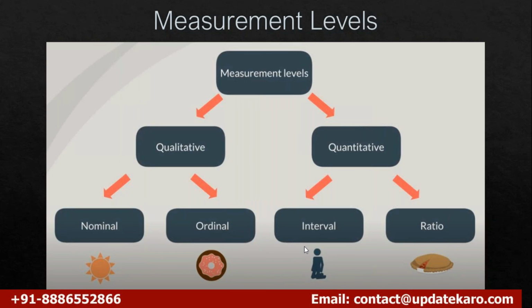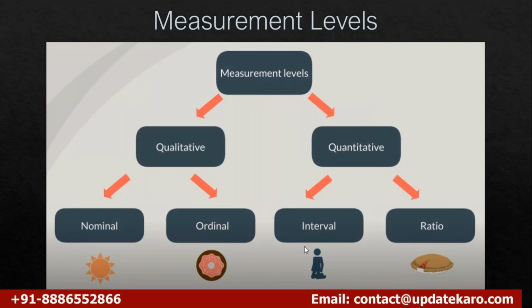So they have some base reference from where they are being calculated. Those kinds of variables are classified as ratio measurement levels.